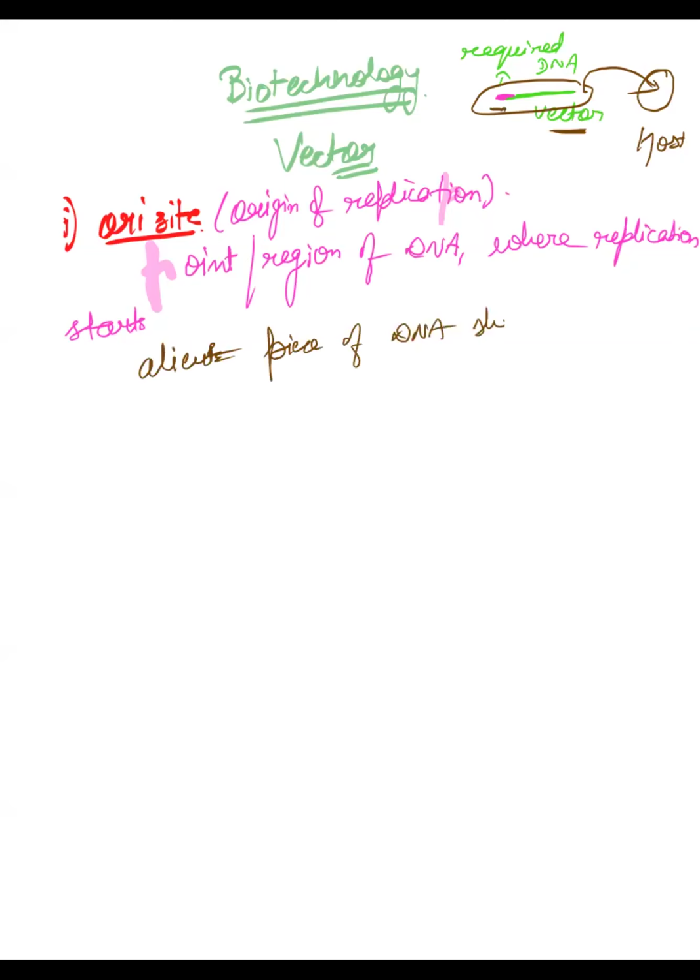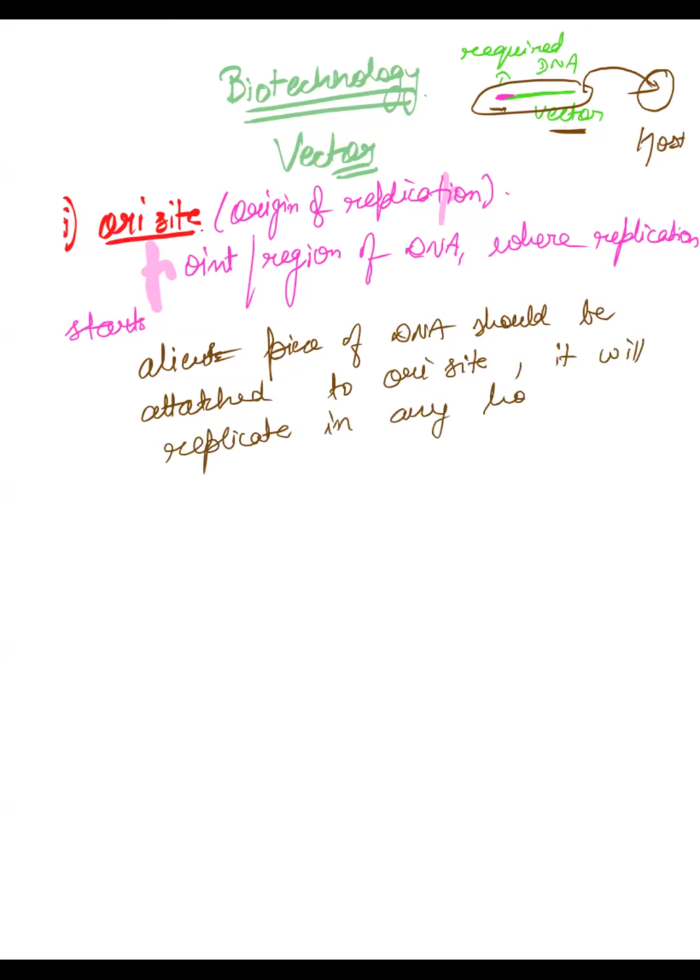ठीक है, any alien piece of DNA should be attached to ORI site, it will replicate. ठीक है, it will replicate only when you attach it with the ORI site, it will replicate in any host. ठीक है, it will replicate in any host, otherwise it won't replicate, right? अगर आप उसको नहीं attach करोगे, if you'll not attach it, it will not replicate.